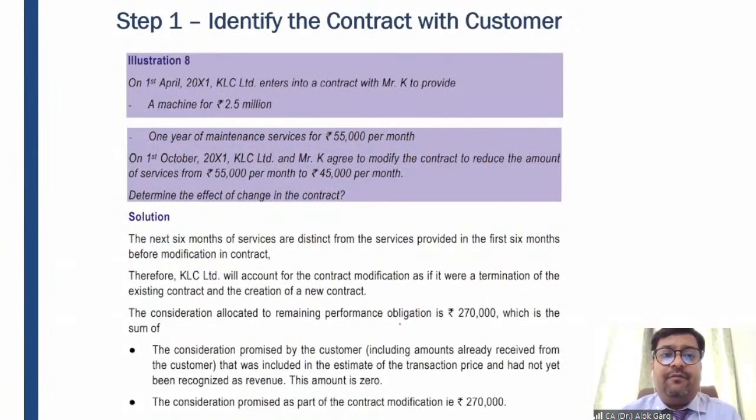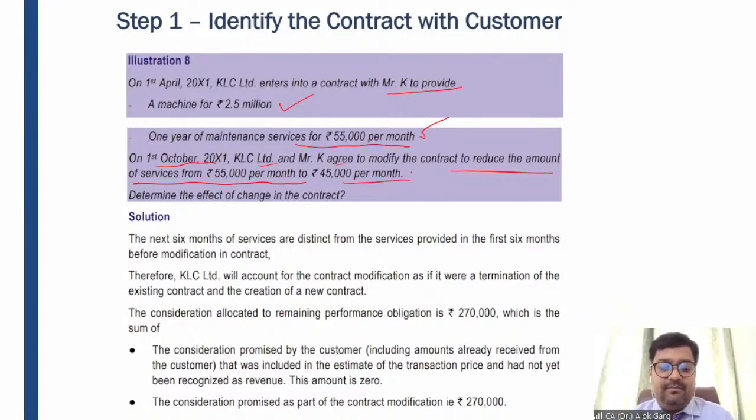Illustration number 8. On 1st April, KLC Limited enters into a contract with Mr. K for providing a machine for 25 lakhs. So one performance obligation is machinery for 25 lakhs, and 1 year of maintenance service at 55,000 per month. On 1st October, that is after 6 months, KLC and Mr. K agree to modify the contract to reduce the amount of services from 55,000 to 45,000. The price was 55,000 and was negotiated earlier, but after 6 months they agreed to reduce it to 45,000. So there is a reduction in the price.